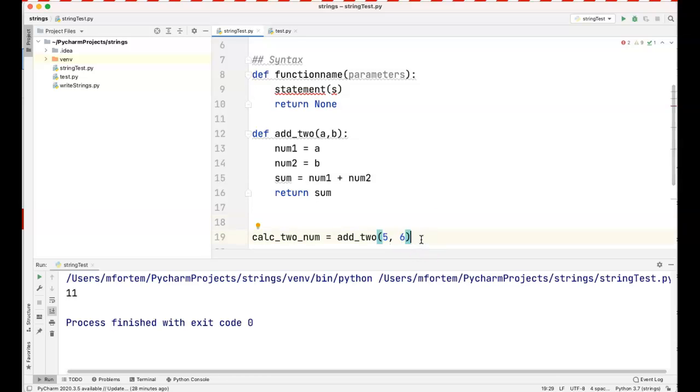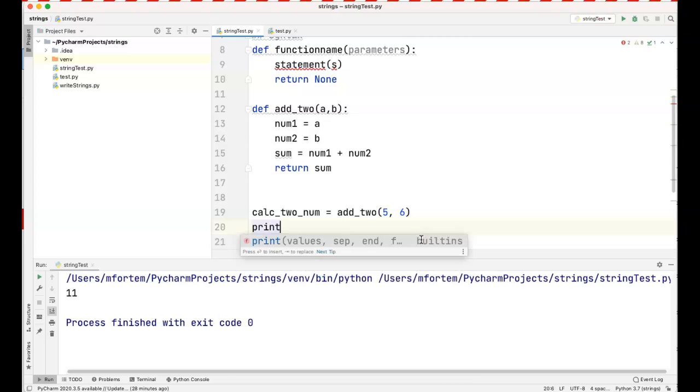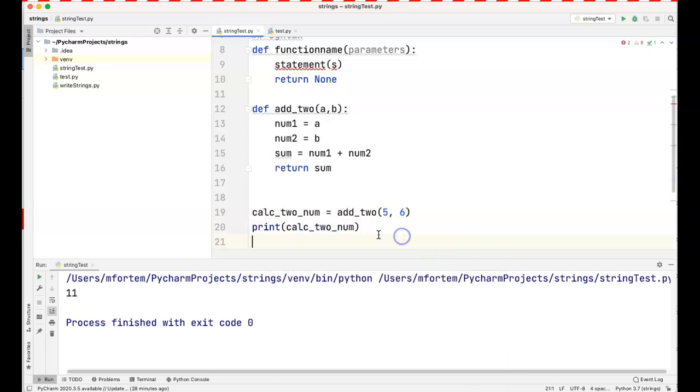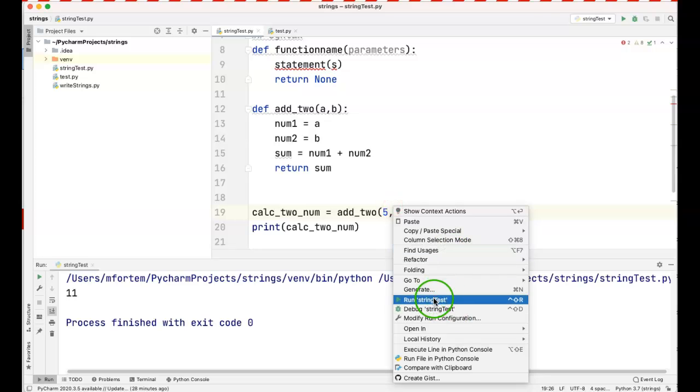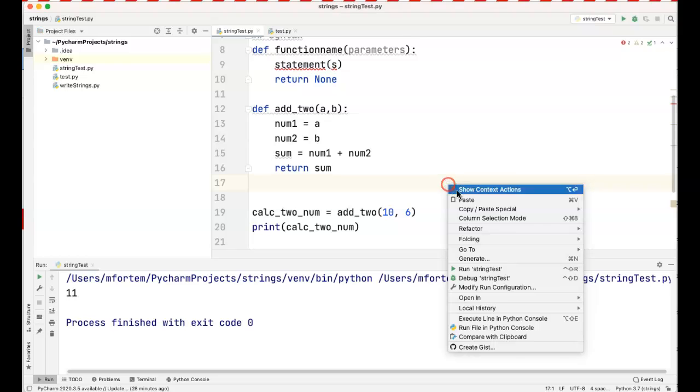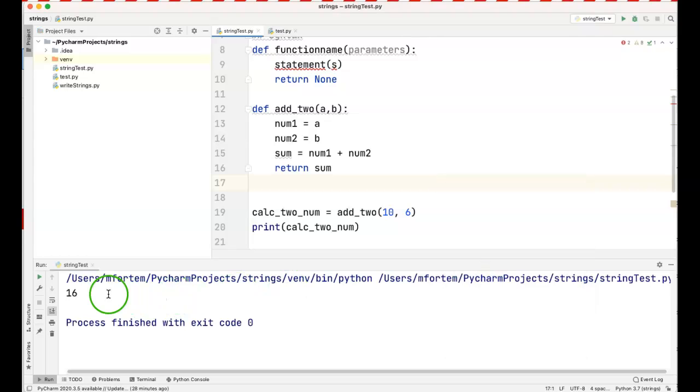And if I now print calc2nums, let's see what the result will give. So I run this program, and so my result is 11. If I change this number and I put here 10 and I print, my result now is 16. If I change this number and I put here 116, and I say run, that is the value that I'll get.